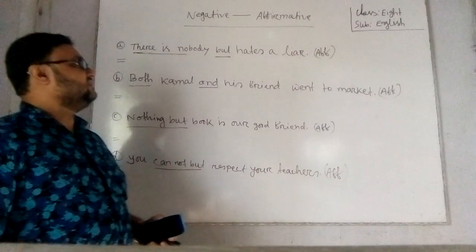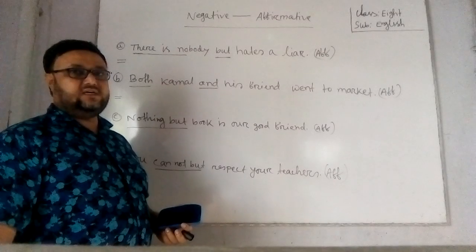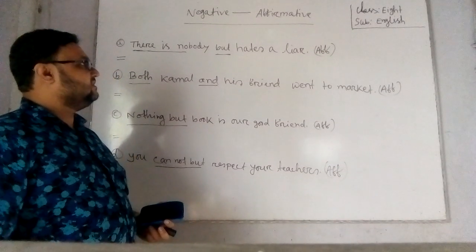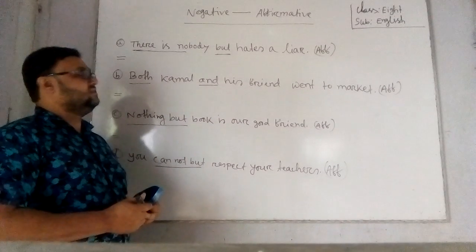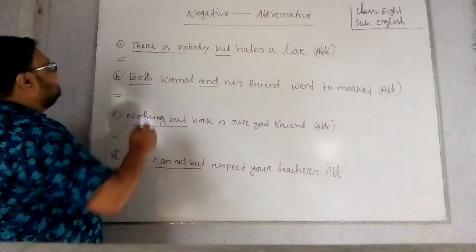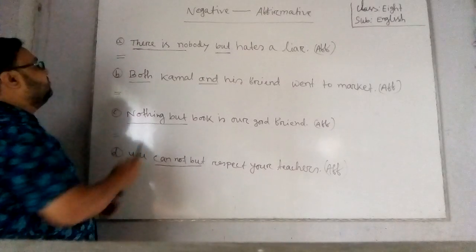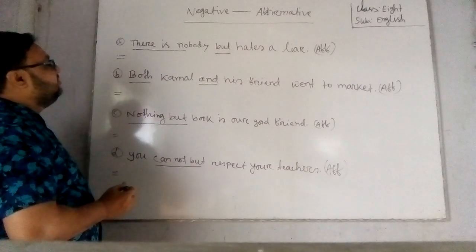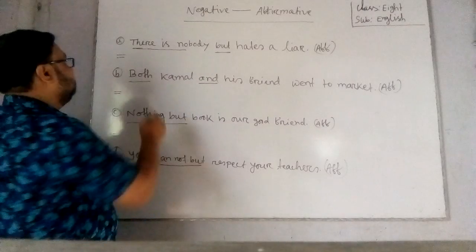And you can see in the board I have written here 4 sentences, and I will discuss about it. I will give you some rules, and then I will tell you how to change the sentences into negative affirmative. One. You can see I have written here the first sentence, there is no. Instead of there is no, you have to write every if you want to make it affirmative.